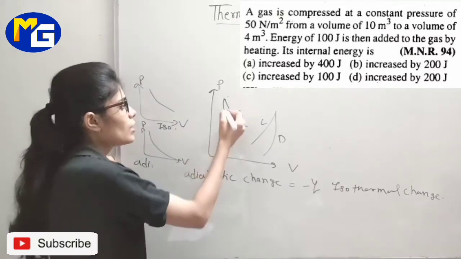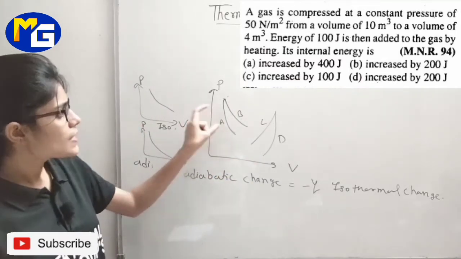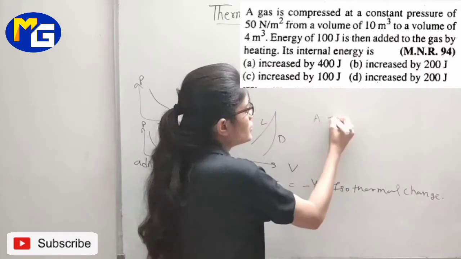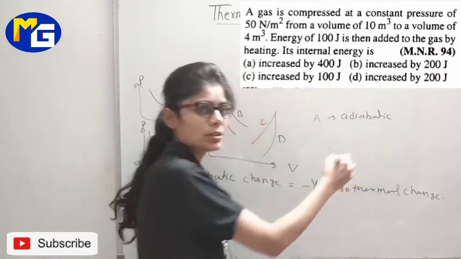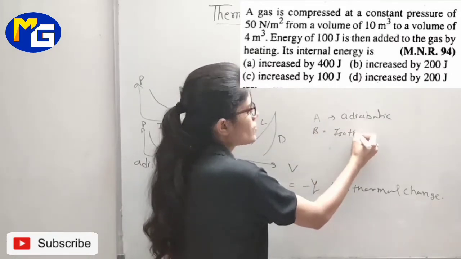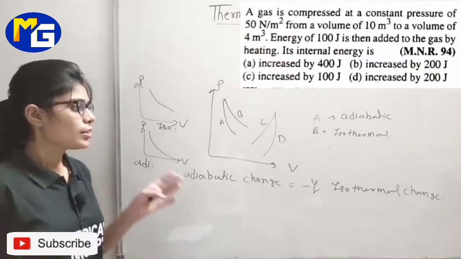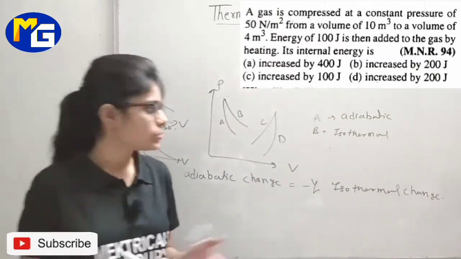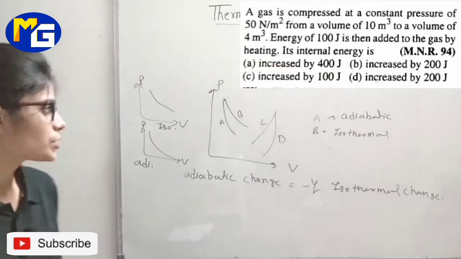So we can see this A is steeper than B. That means A is for adiabatic and B is for isothermal. Okay, so you just need to identify. ये तो बहुत easy था. I know you can do this by yourself also. So let's move to the next question.